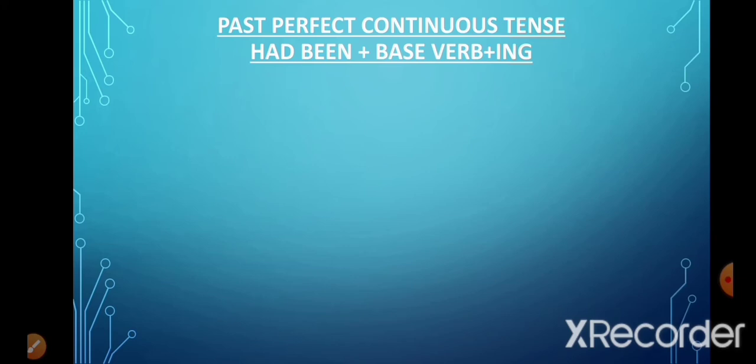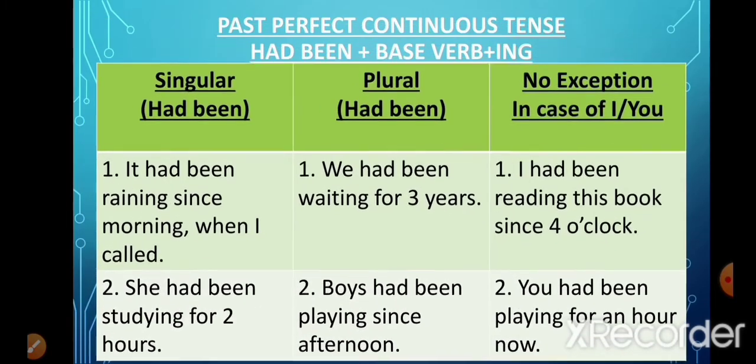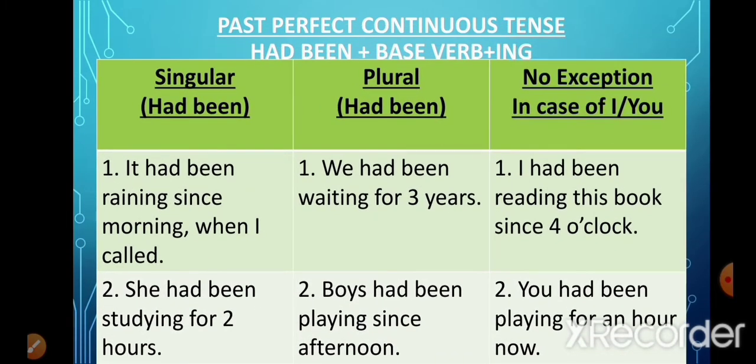Now in past perfect continuous tense, we use had been before the base verb and we add ing to the verb. Let's look at the table. Now here also, whether the subject is singular or plural, we use had been and there is no exception in case of I and you. It had been raining since morning when I called. She had been studying for 2 hours. Now here also the subject is singular, she, and we have used had been. Plus we have added ing to the verb study.